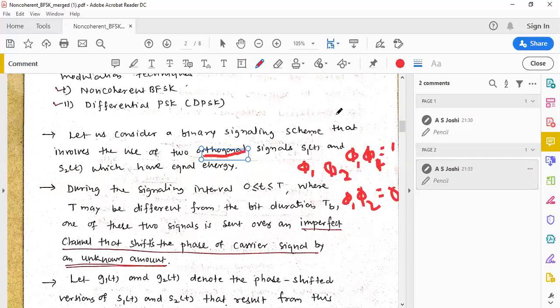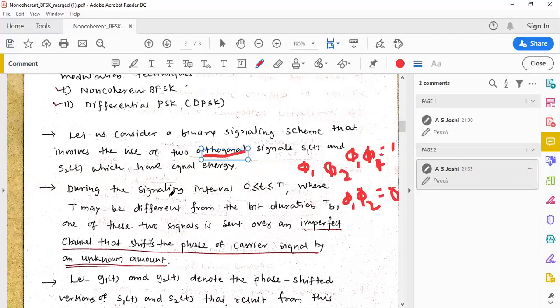Like that, the product of phi2 into phi2 results in 1, and product of phi1 into phi2 always results in 0. This is the meaning of orthogonal. Orthogonal means always the two signals are perpendicular to each other.